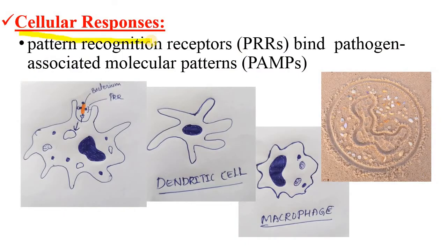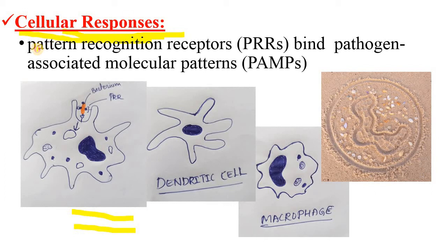Now coming to the second line of defense, that is cellular responses. After reaching the epithelial layer, the pathogen enters the second line of defense, the cellular responses. Here, cellular defenses are provided by cells of the innate immunity like macrophages, dendritic cells, neutrophils, monocytes, eosinophils, basophils and natural killer cells, and even the endothelial cells of the blood vessels and the epithelial cells of the skin or the mucous membrane.